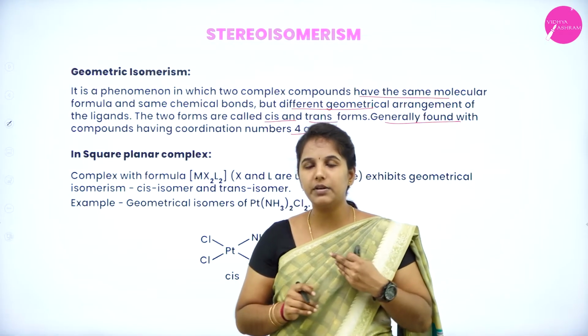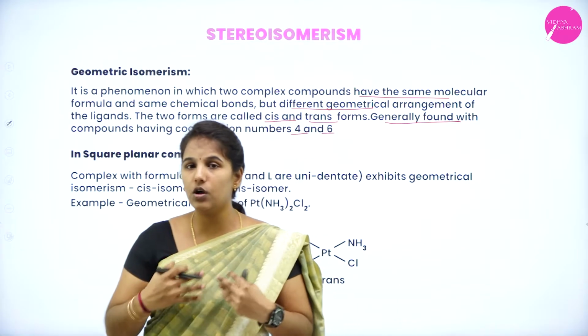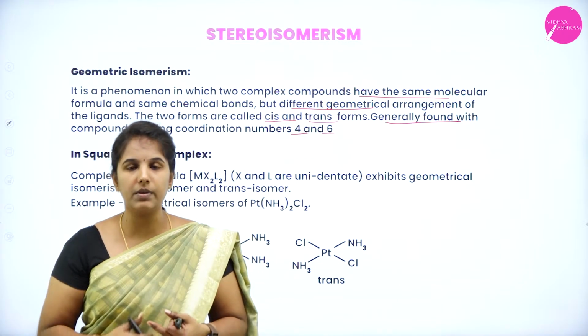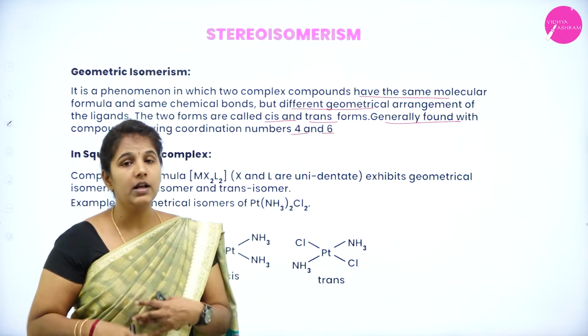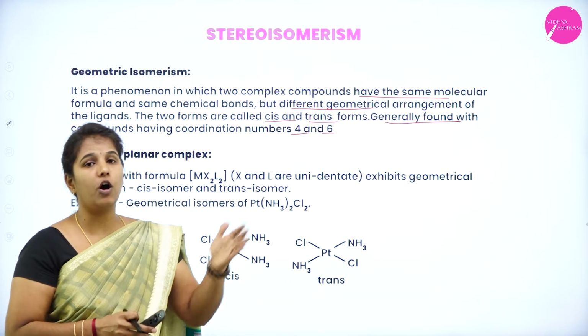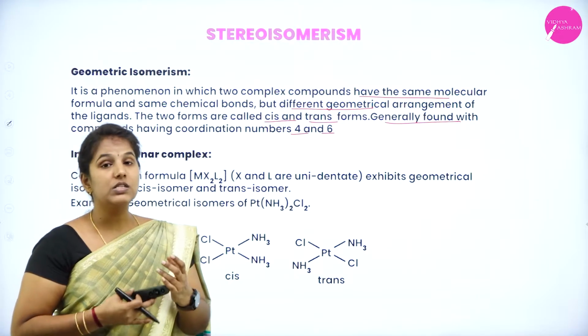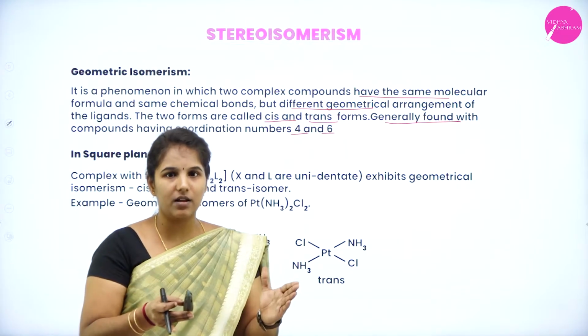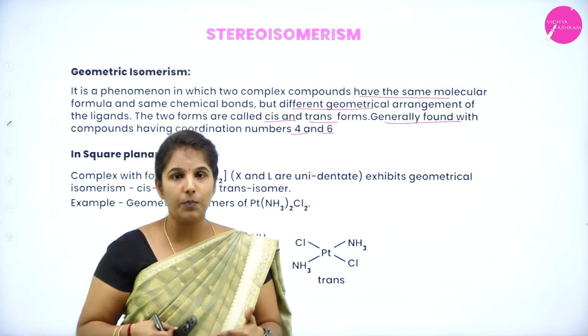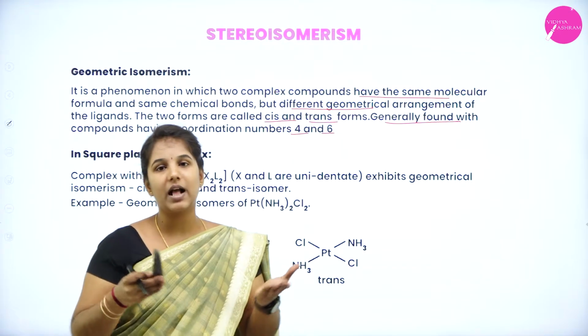So what does geometrical isomerism say? Here also the isomers have the same chemical formula and the same properties, but they have a different spatial arrangement of what? Ligands. So if the ligands are present on one side, we say it is a cis isomer. If they are present on opposite sides, we say it is a trans isomer.